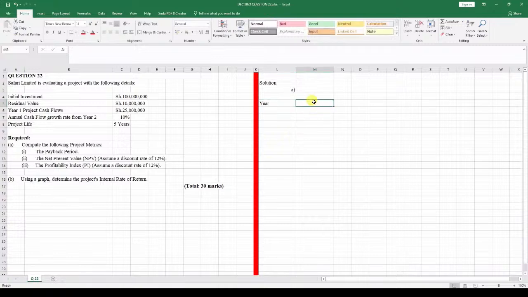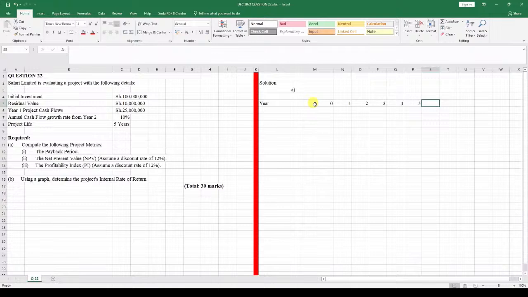The years are from year 0, 1, 2, and of course you know what happens: once you put it like this and have that plus sign, you can drag it to the number of years you want. We've been told it goes to year 5, and you can see the project life here is 5 years.